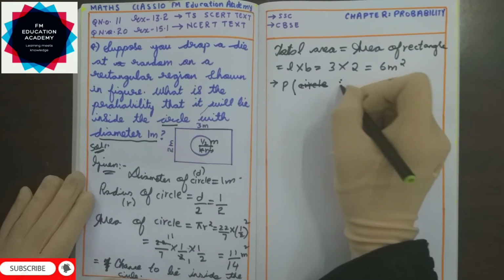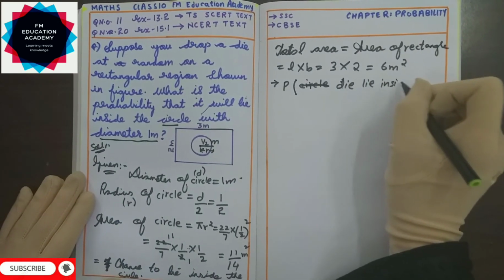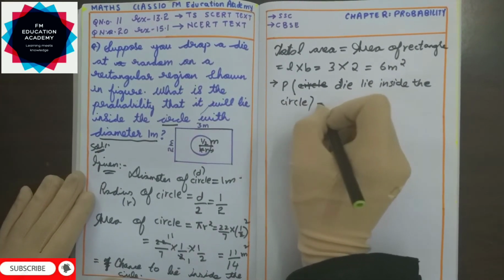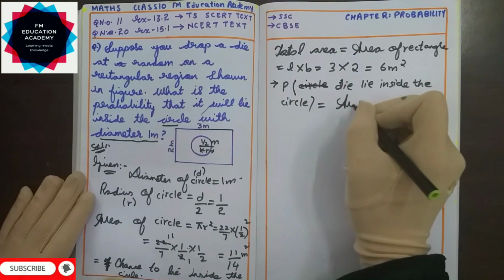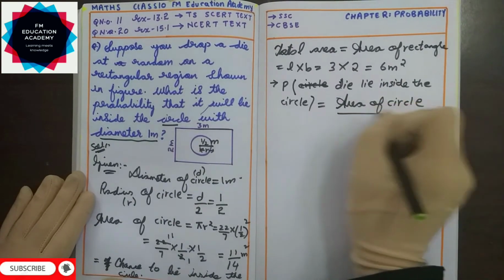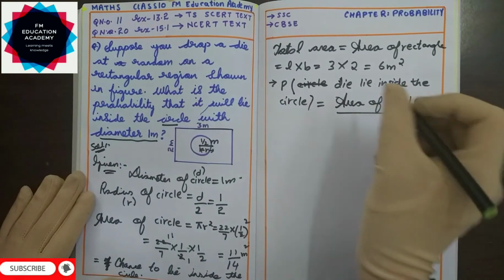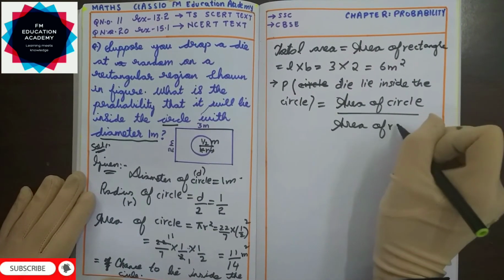Probability that the die will lie inside the circle. The formula is number of favorable outcomes by total outcomes. What is the number of favorable outcomes here? Area of circle. What is total outcomes here? Since we cannot count the area, we can measure the area. That's why I'm writing area of circle. And here total area is area of rectangle.